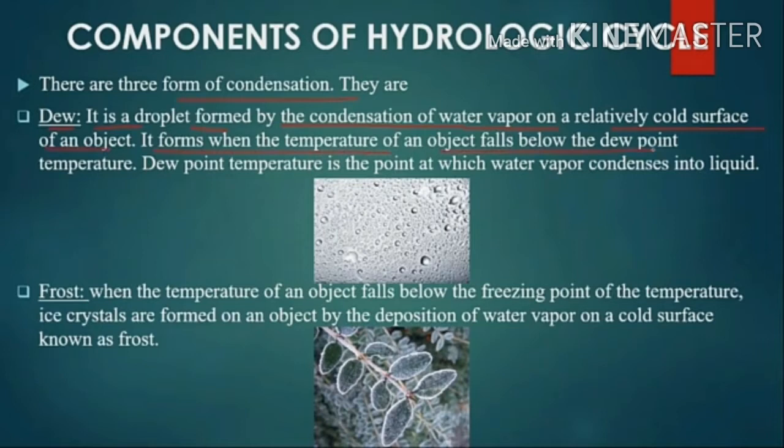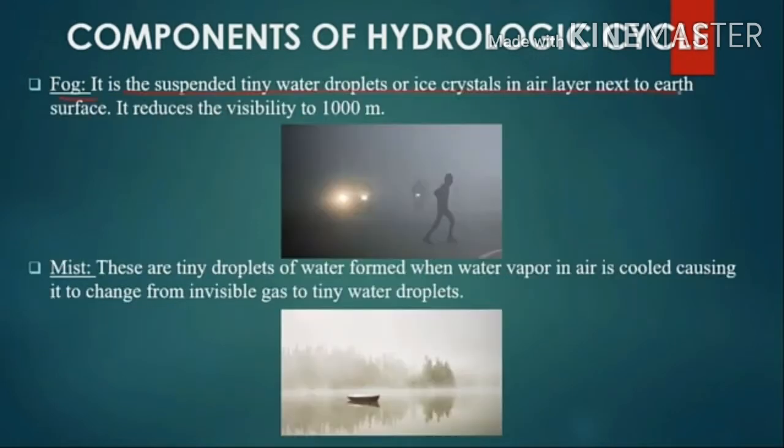Next is frost. The ice crystals formed by deposition of water vapor on a relatively cold surface of an object are known as frost. It forms when the temperature of an object drops below the freezing point. So when the temperature goes below freezing point, we get frost, a type of ice crystal.